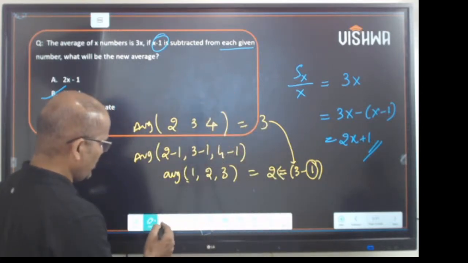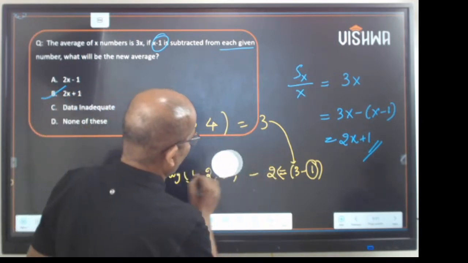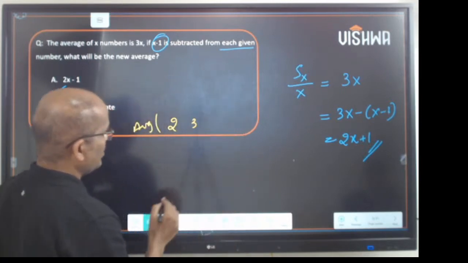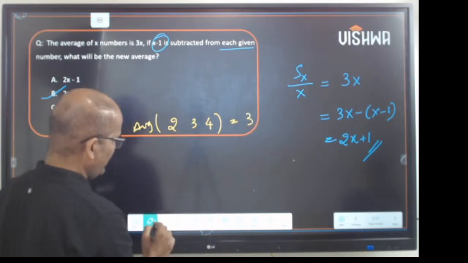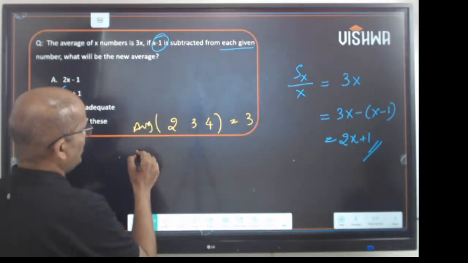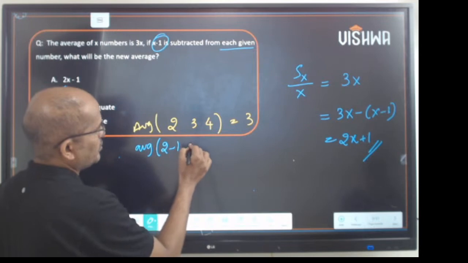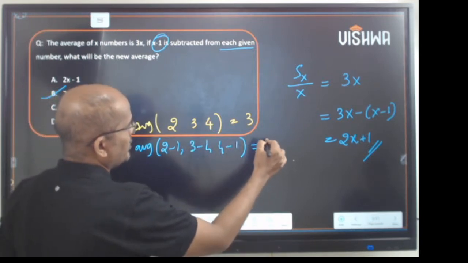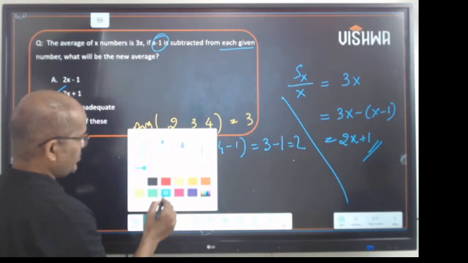I'll give you one more example. The average of 2, 3, 4 is 3, and the average of 2 minus 1, 3 minus 1, 4 minus 1 would be 3 minus 1, that is 2.